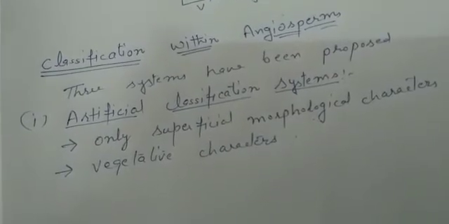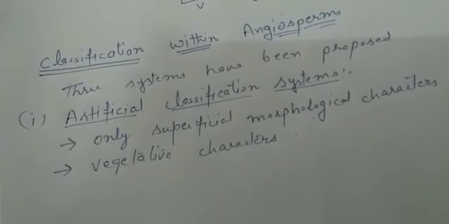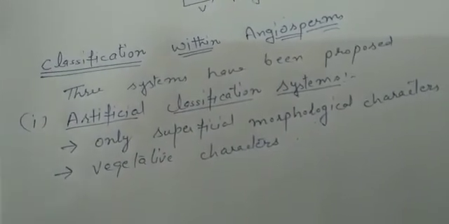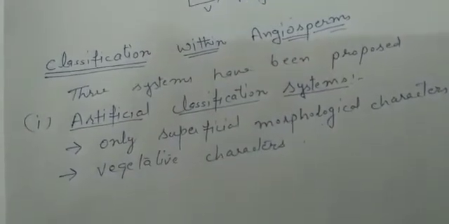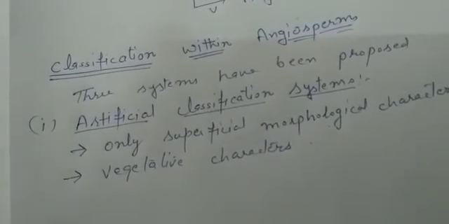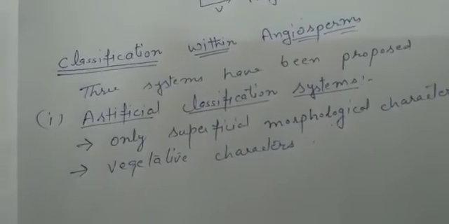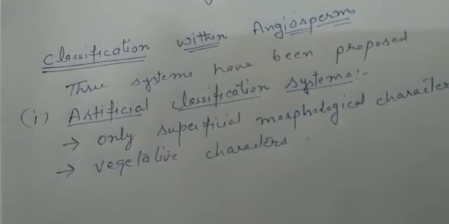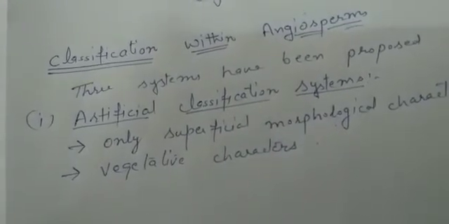So in this system, plants are classified just by looking at their superficial morphological characters. What is the shape of the leaf? What is its color? What is its height? Such types of characters are taken. And then mostly we give importance to the vegetative characters. Right? But there is one problem. If we give equal weightage to the vegetative and reproductive characters, this is not scientifically acceptable.